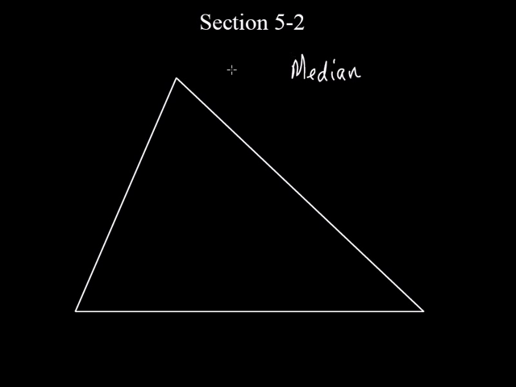All right, let's stick with this. I should start this over again, shouldn't I? That's okay. What is the median? Well, the median is a line segment that starts at a vertex. It doesn't start at the midpoint or anything like that. It starts at a vertex, and where do you think it goes? To the opposite side. Think of what the word median means. Down the middle. Where down the middle?